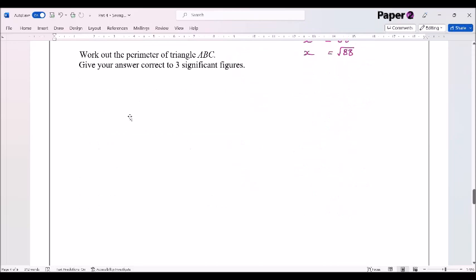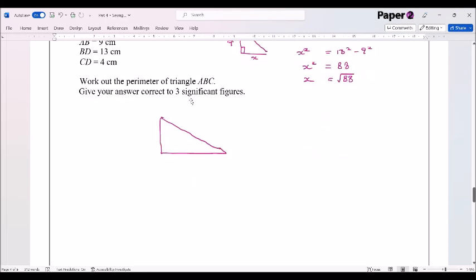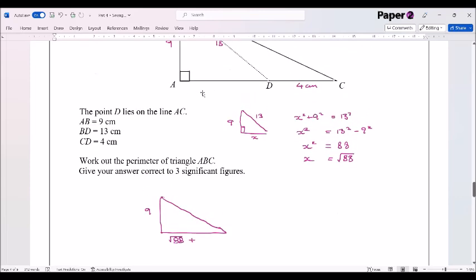So if we now do ABC, we know that down here we've got a length of 9, this length just here we've got root 88 plus the length of 4, so plus 4. I'll pop that in some brackets because you might want to come back to that in a minute. And then we've got this length here, which I'm going to call y, which we also don't know.